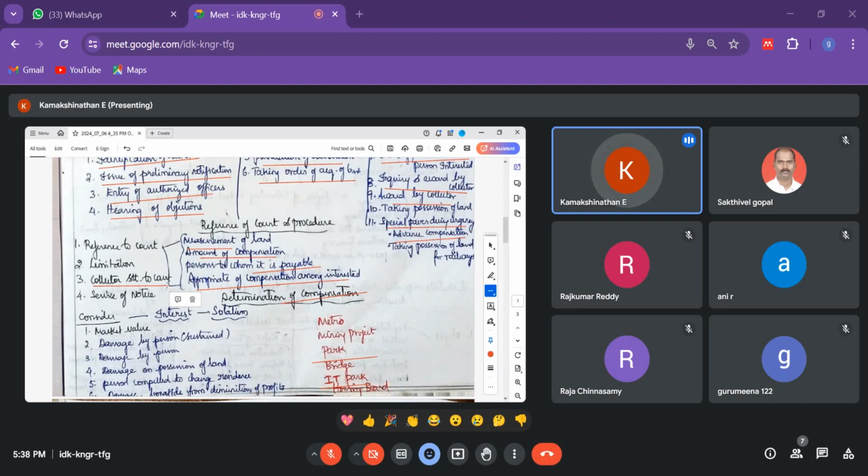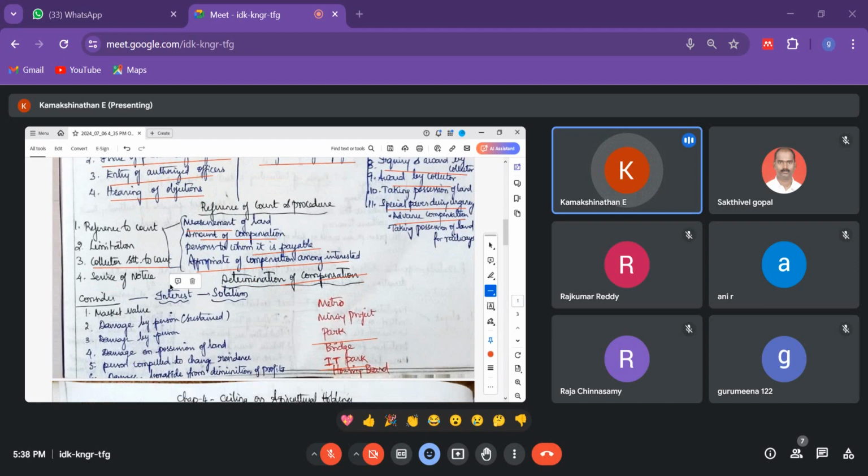The court will hear the objection, and they will direct their appearance in court on that particular day. You go on whichever day they ask you to come. The following persons need to appear before the court: the applicant, the persons interested in the objection, and those concerned with the amount of compensation. If we take all this to the court and give it, the judge will understand this and will provide an answer for this.